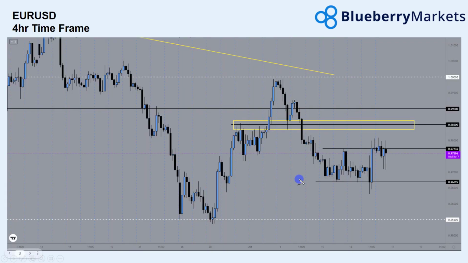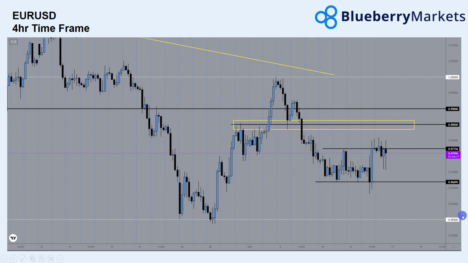So we kicked it off with euro dollar, and we're talking about this key area of 0.9850 acting as resistance. However, we didn't quite see that this week. Price, although we did start to trade lower, ended up just moving sideways for the entire week. We've been capped between, let's say, the 0.9800 highs and the 0.9660s. So we haven't really done anything on euro dollar price, really just mixed here with regards to trading up and down with no real direction at the moment.